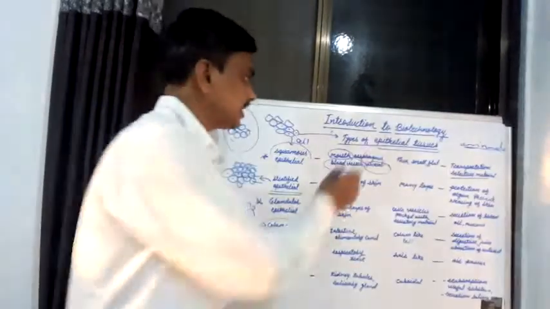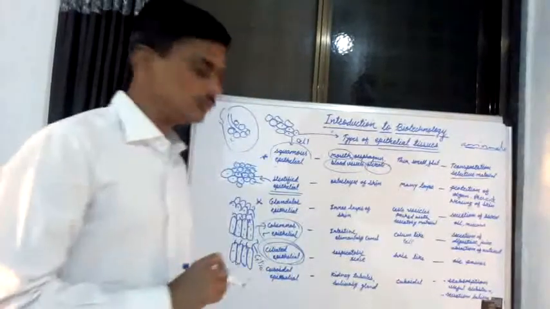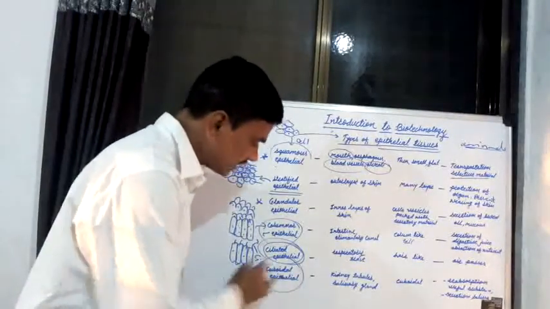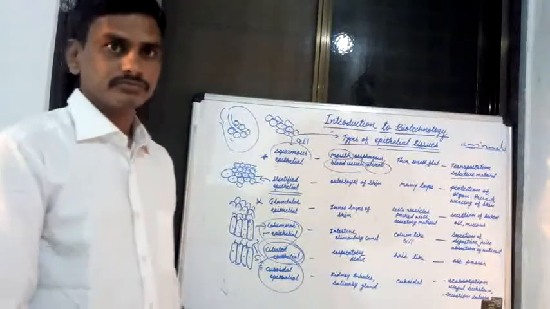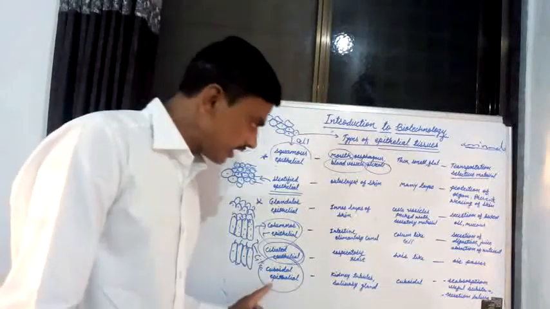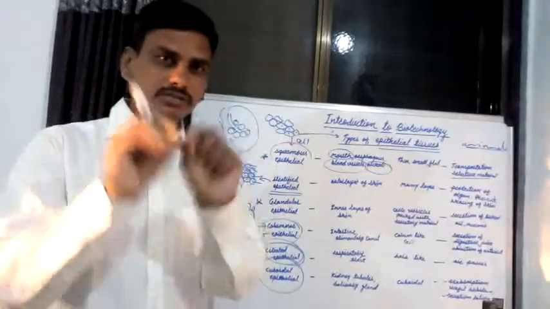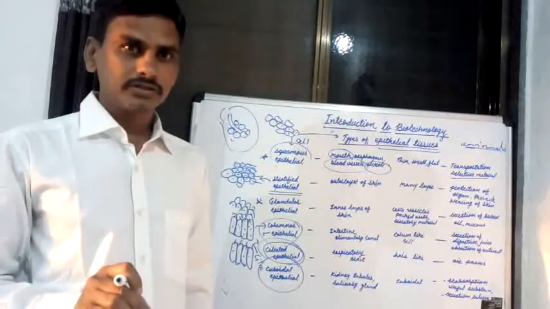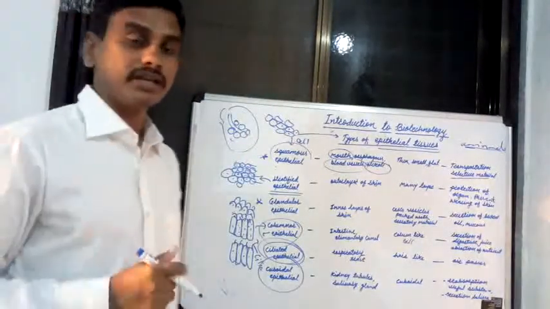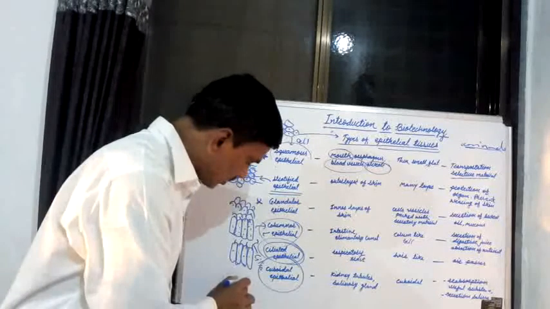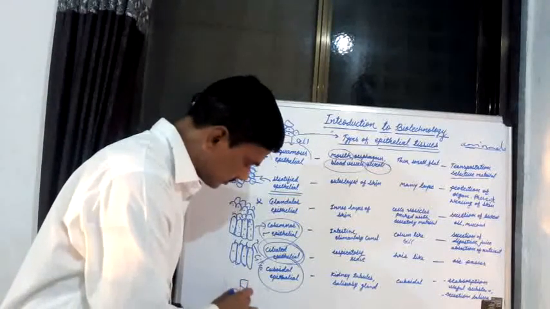The last type of epithelial tissue is known as cuboidal epithelial tissue. If you see the structure of the cells in cuboidal epithelial tissue, they have a cube-like structure.